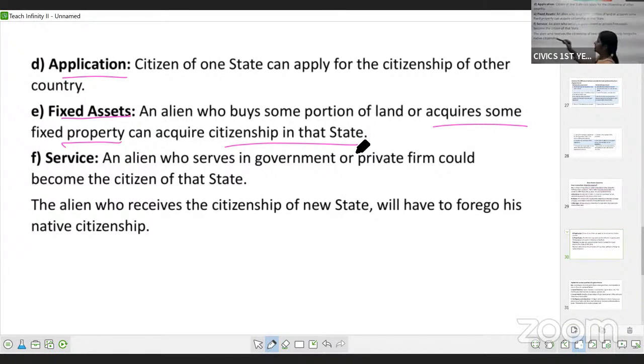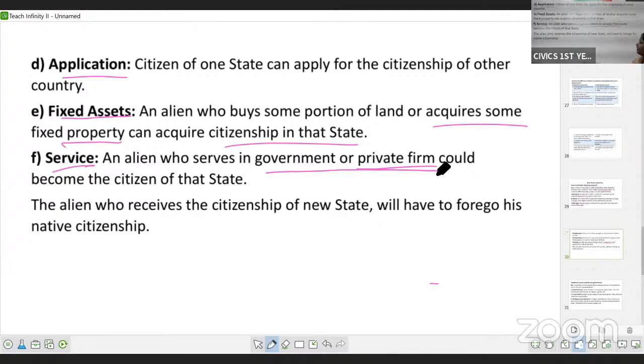Next is service. An alien who serves in the government or private firm could become the citizen of the state. When you are serving a government of that country, you will get the citizenship of that country. And if you are working in a private firm, you can apply or you can buy property and become the citizen of that country.